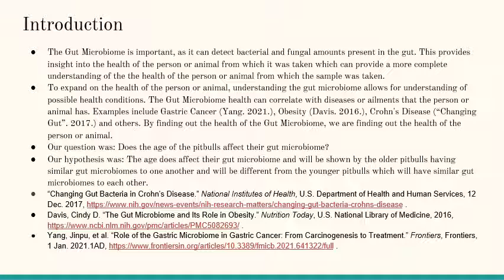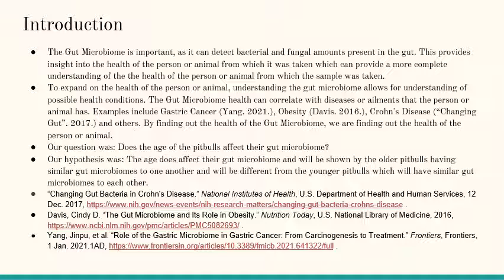And to expand on the health of the person or animal, understanding the gut microbiome allows us to understand possible health conditions. And the gut microbiome health can be correlated with diseases or ailments that the person or animal has. Examples include gastric cancer, obesity, and Crohn's diseases, and so many more. And by finding out the health of the gut microbiome, we're finding out if the health of the person or animal is good.